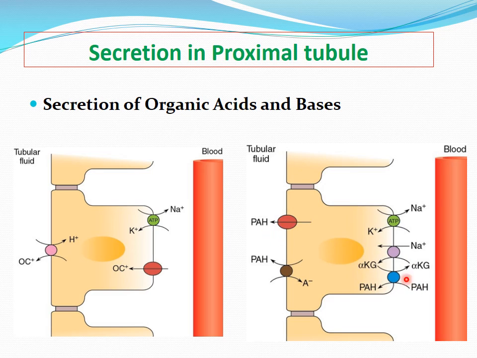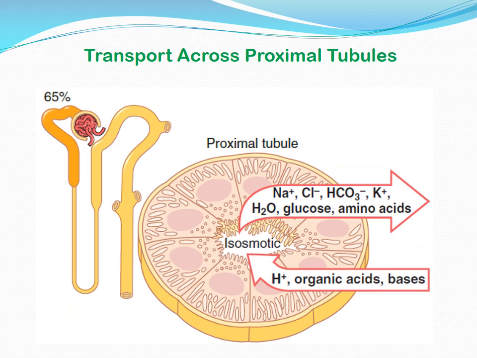The first step is that para-aminohippuric acid will be transported into the renal cells in exchange with alpha ketoglutarate, and then it will be transported into the tubular lumen in exchange with any of the anions, or it may also diffuse through the apical membrane into the tubular fluid. So this is in brief about the secretion of various organic acids and bases in the proximal tubule.